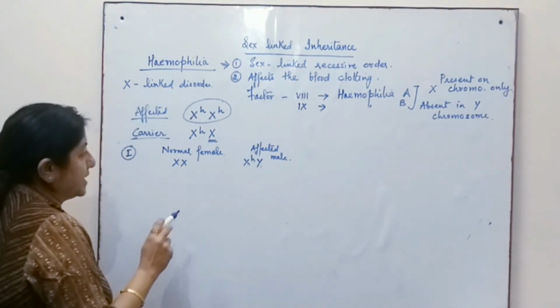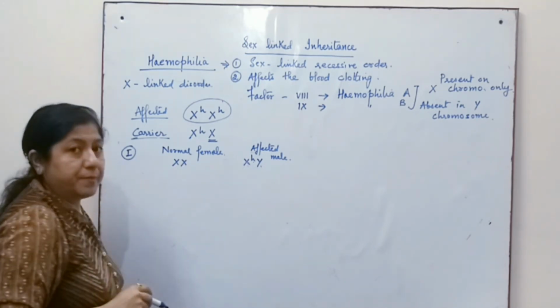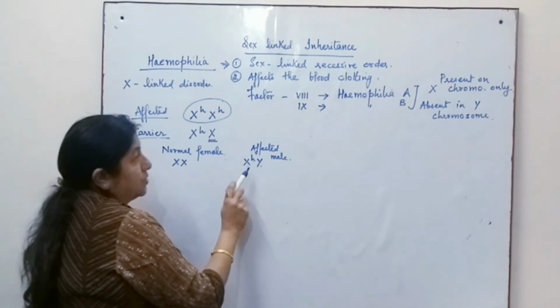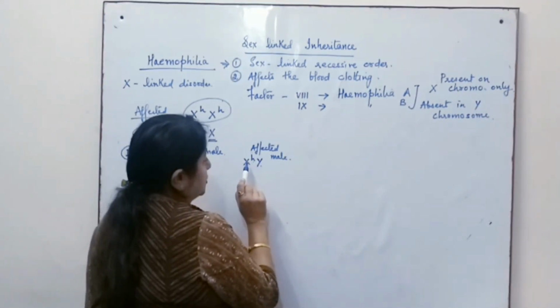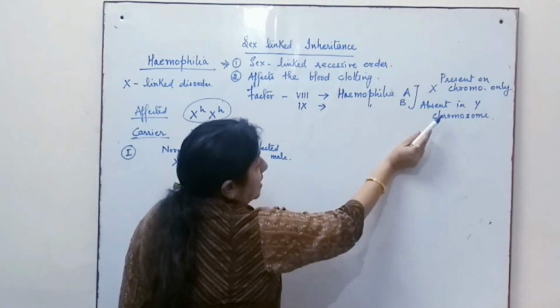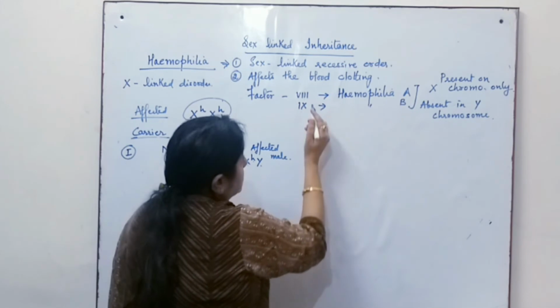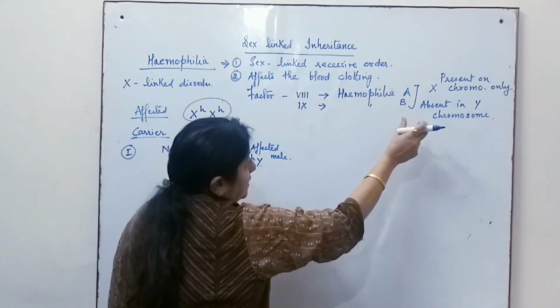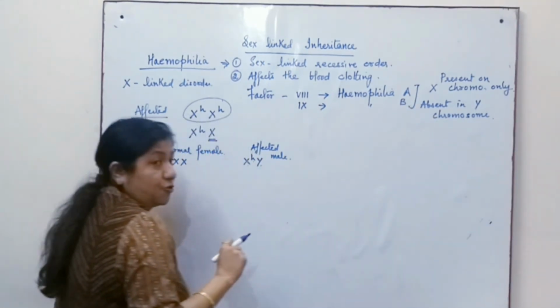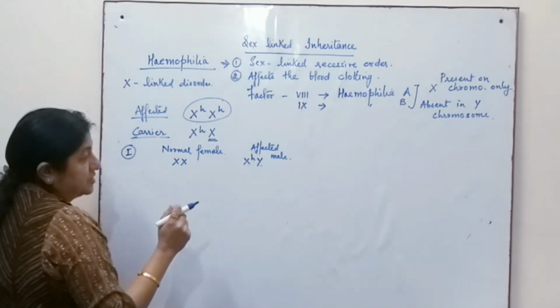In this case, one factor is sufficient for the male to be affected, because we know that the factor for hemophilia is present on the X chromosome only, whereas factor 8 and 9, which are responsible for hemophilia, are absent on the Y chromosome. So here X and Y, this is the affected male.